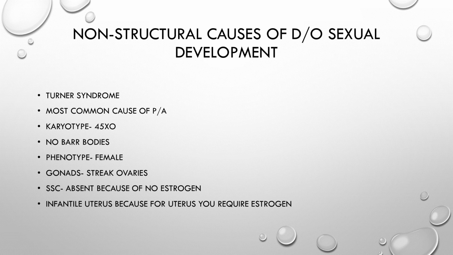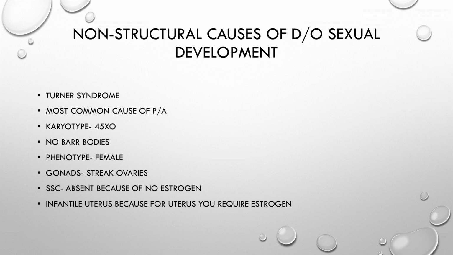The ovaries produce estrogen. So if there are no ovaries, the streak ovaries, it doesn't produce the estrogen, and there will be no development of the sexual characteristics. And there is an infantile uterus because for uterus, you require estrogen. So as a result, no uterus.